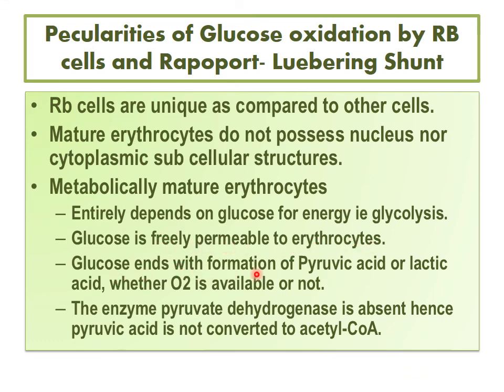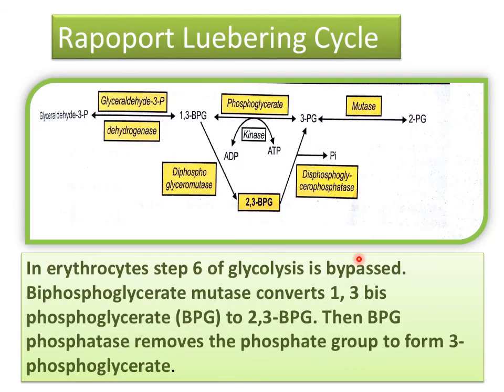Glycolysis ends with the formation of pyruvic acid or lactic acid, whether oxygen is available or not. The enzyme pyruvate dehydrogenase is absent, hence the pyruvic acid is not converted to acetyl coenzyme A. That's why in the mature erythrocyte these changes take place. In this cycle, glyceraldehyde 3-phosphate is converted into 1,3-biphosphoglycerate.